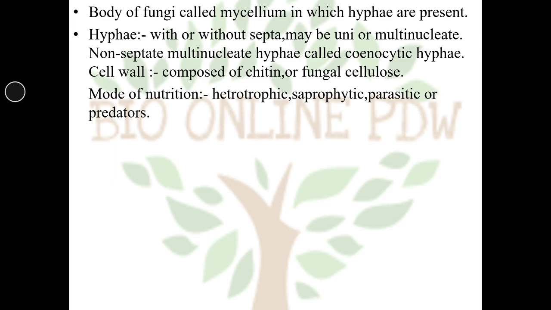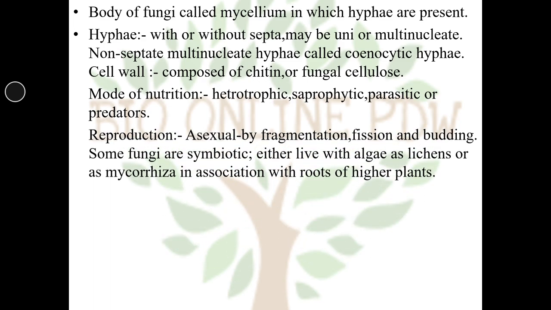Mode of nutrition is heterotrophic, saprophytic, maybe parasitic or predators. Reproduction is asexual by fragmentation, fission or budding. Some fungi are symbiotic also. Either they live with algae as lichens, or as mycorrhiza in association with the roots of higher plants.